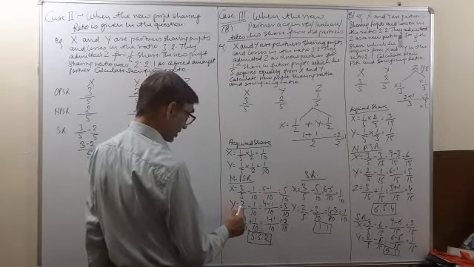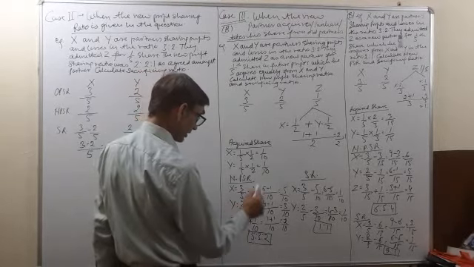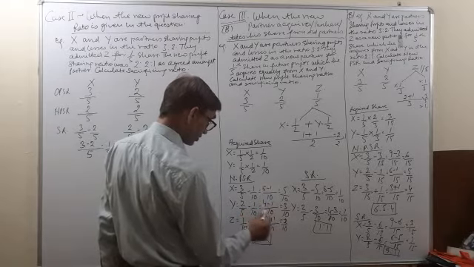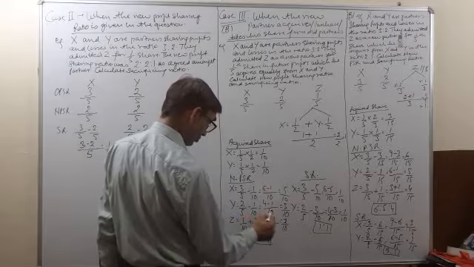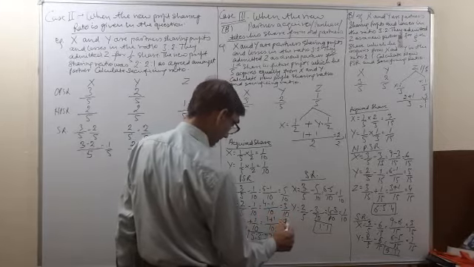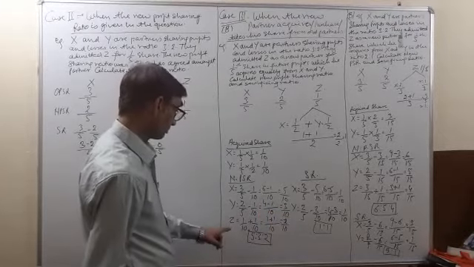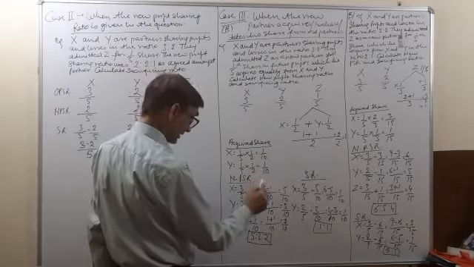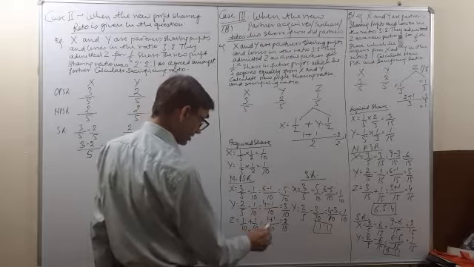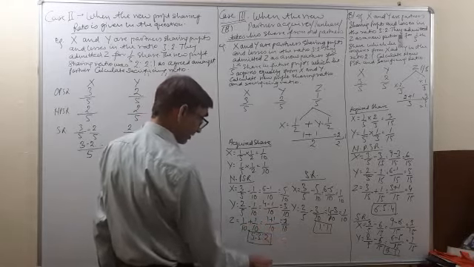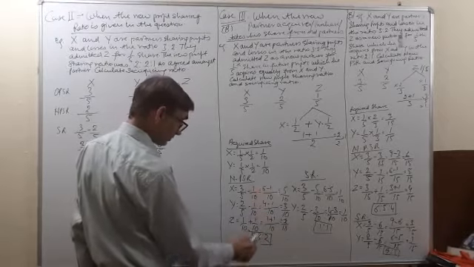Y, whose old share was 2/5, has given 1/10 to Z. Whatever is left will be his new ratio. So 10 is the LCM. 5 2s are 10, 2 2s are 4. 10 1s are 10, 1 1s are 1. 4 minus 1 is equal to 3/10. Now Z has taken 1/10 from X and 1/10 from Y. So 10 is the LCM. 1 plus 1 is equal to 2/10. Now add up the numerators.